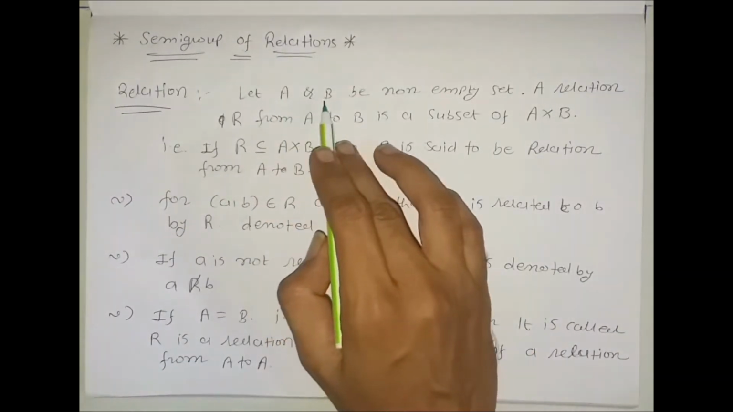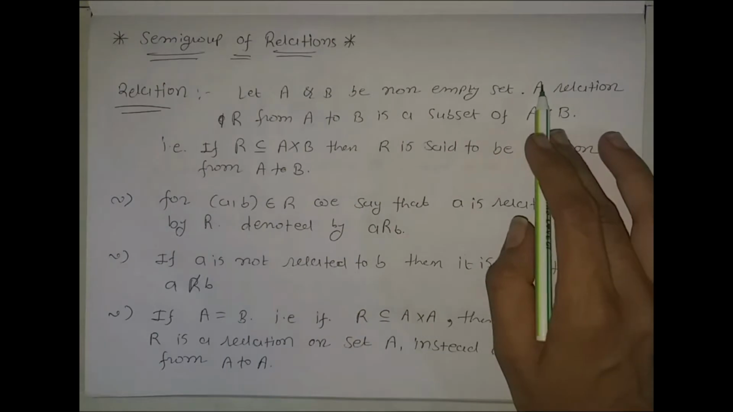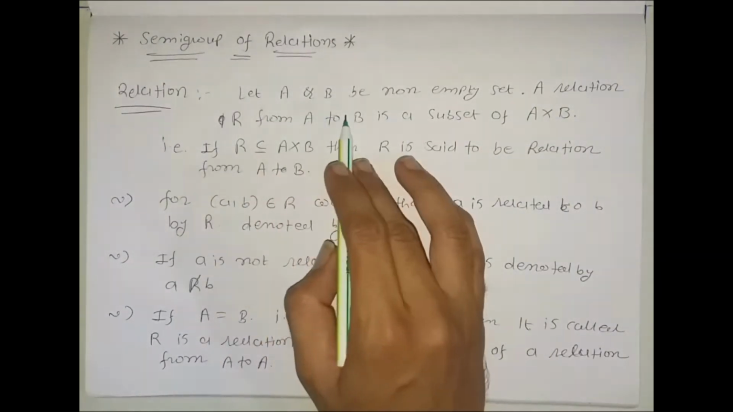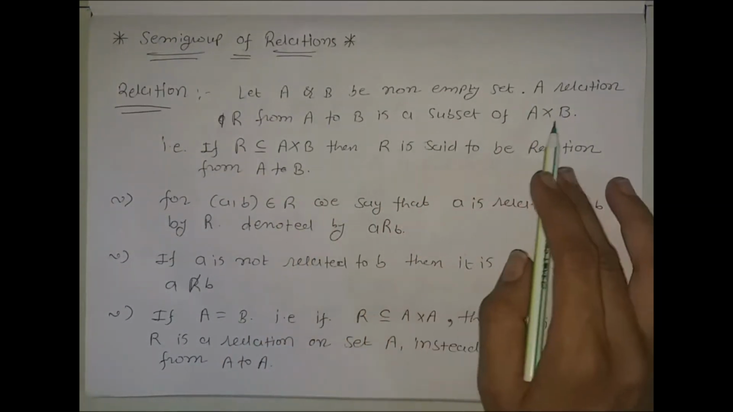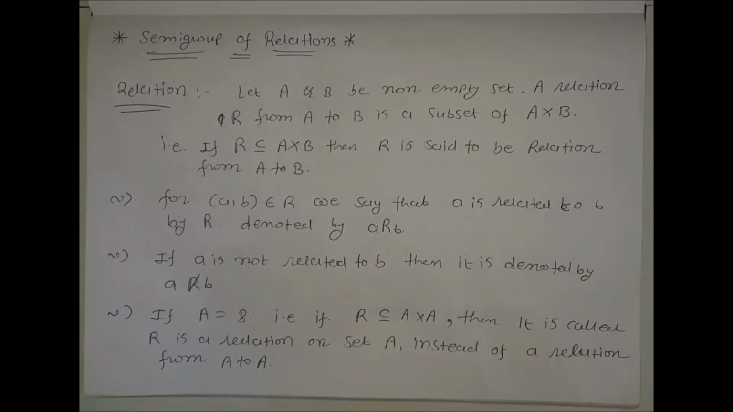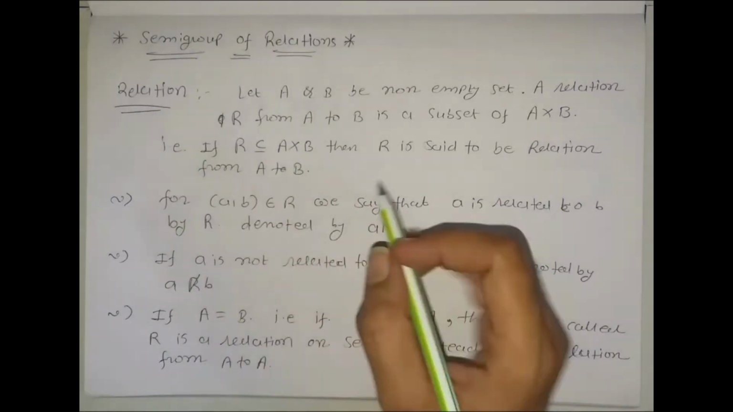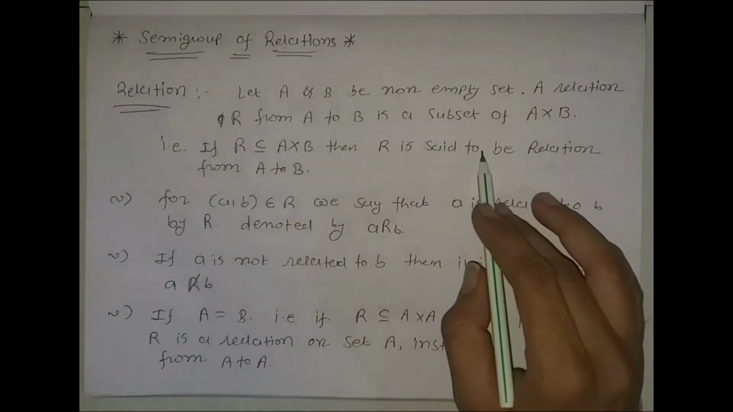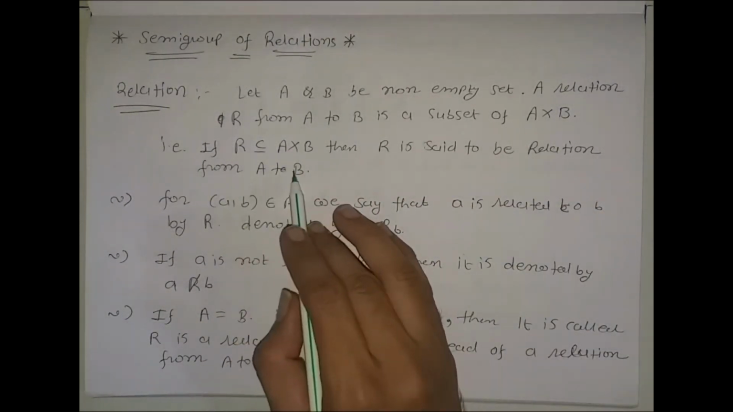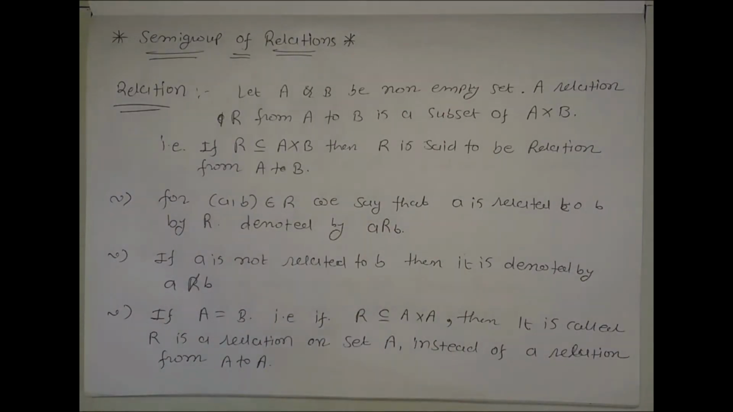Let A and B be non-empty sets. A relation R from A to B is a subset of A cross B. That is simple. A subset R of A cross B is called a relation from set A to B. That is, if R is a subset of A cross B, then R is said to be a relation from A to B. We have already discussed relations in our UG.